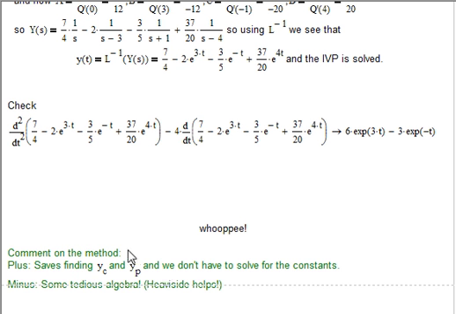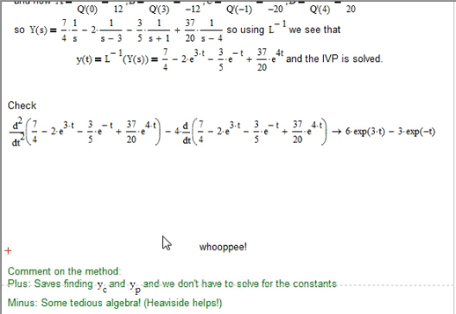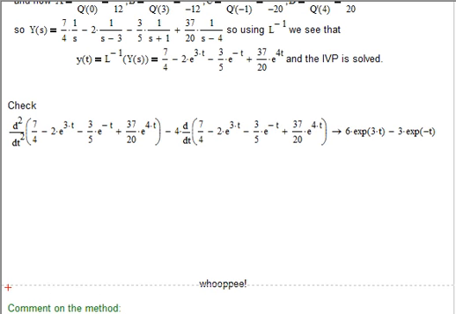Notice, not only did it save us having to go back and find the constants, it also saved us the torment of finding y of c and then using undetermined coefficients or variation of parameters to go back and find the y of p. And so, wow, I mean, there are some really good things to be had for this. Right, nice method.